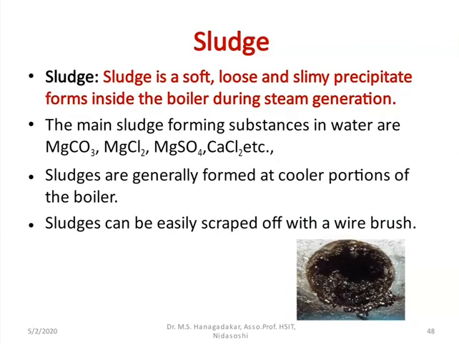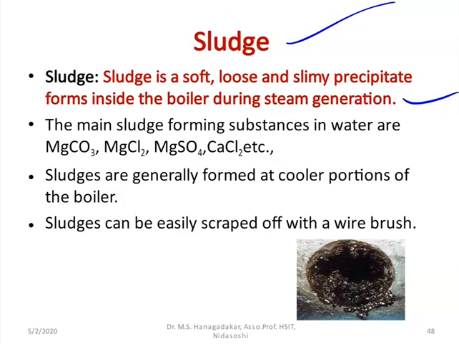After knowing about scale formation, let us discuss what sludge is. As I discussed in the previous explanation, sludge is the soft, loose and slimy precipitate that forms inside the boiler during steam generation.